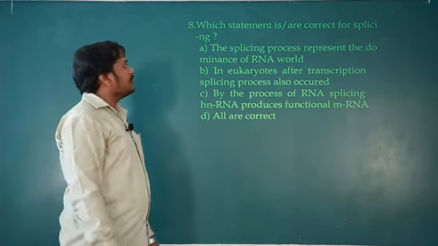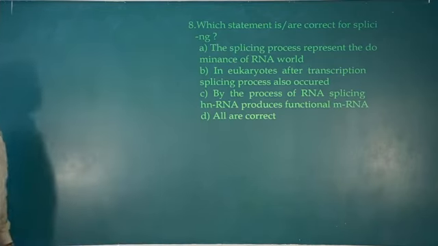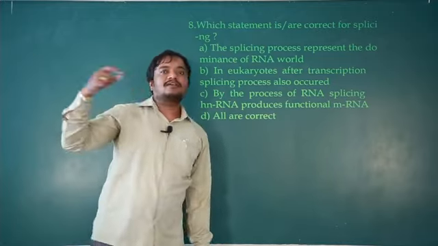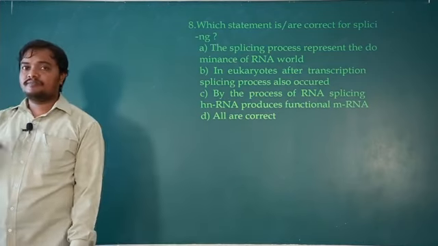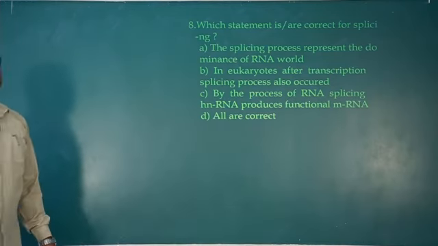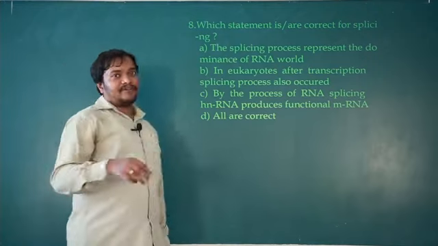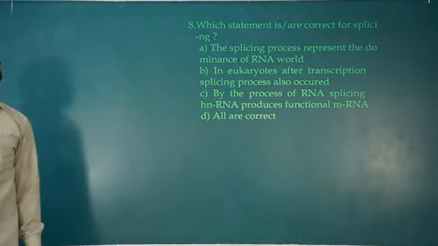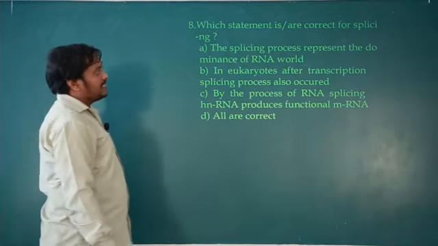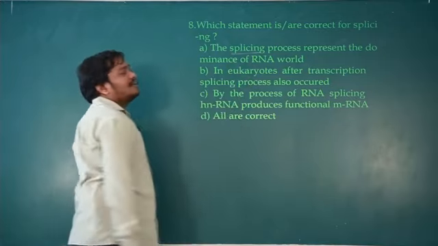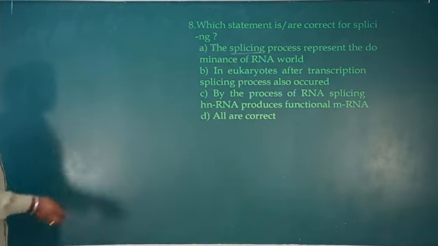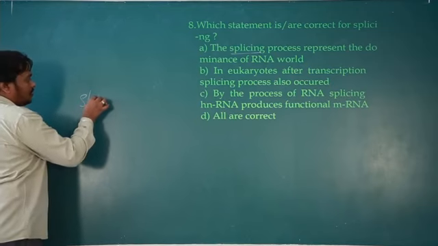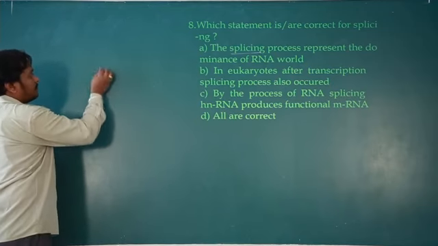Okay. Yeah. The splicing process represents the dominance of the RNA world. Okay, so why RNA? Everything around the metabolic reactions in living organisms is revolving around RNA, because RNA is the first genetic material, and from that RNA only all the metabolic reaction related functions happened. Okay, so among them splicing is one. So splicing also happens because of RNA. Because to remove introns from the RNA produced, we need formation of the complex called spliceosome.